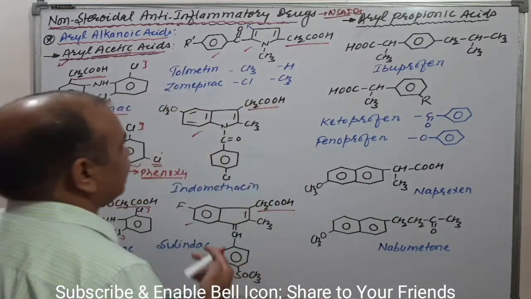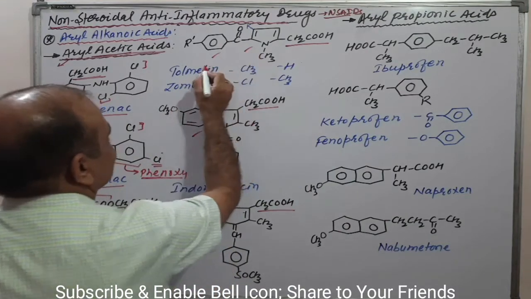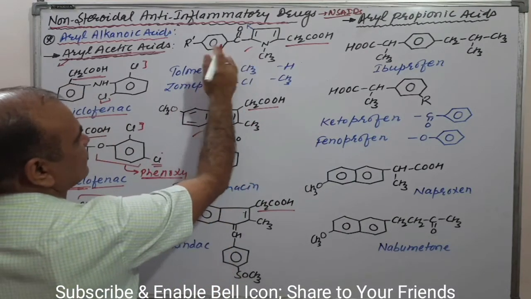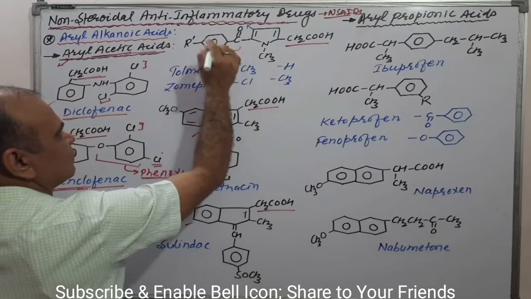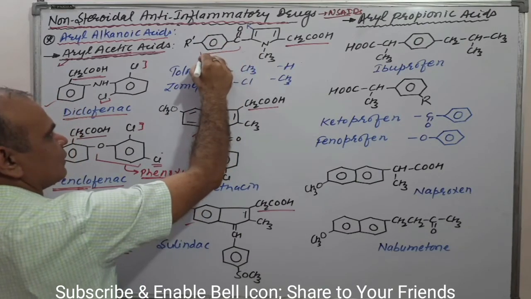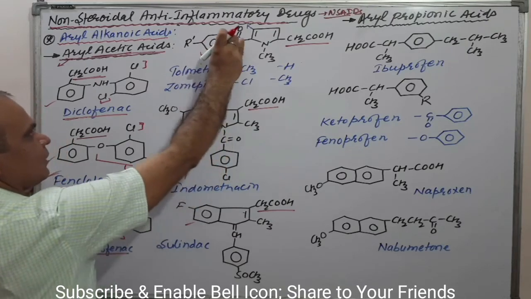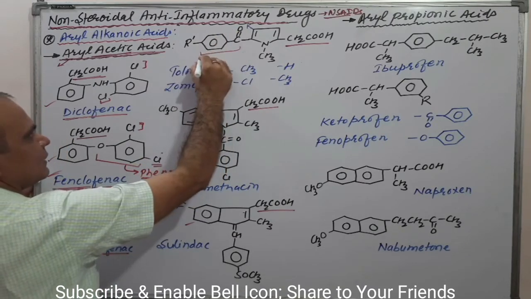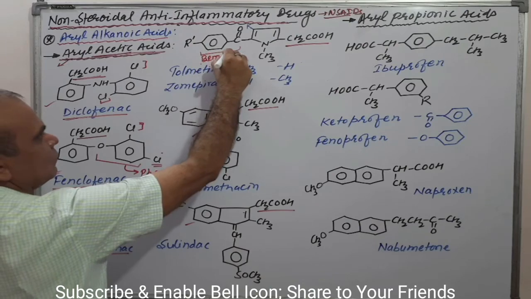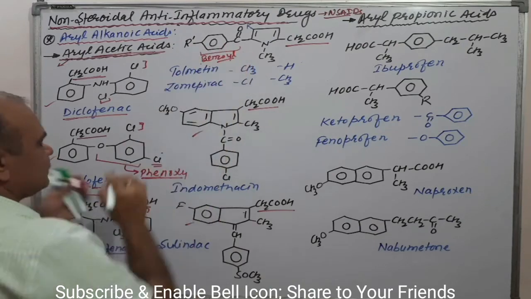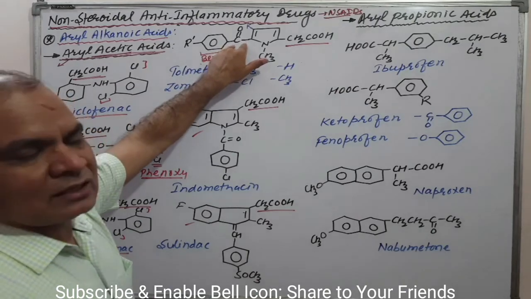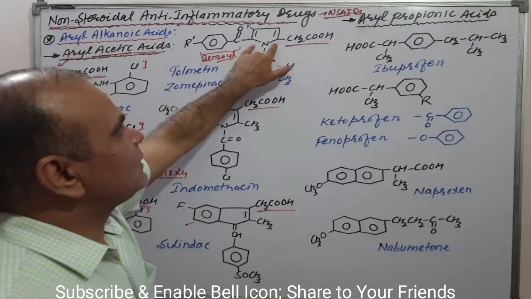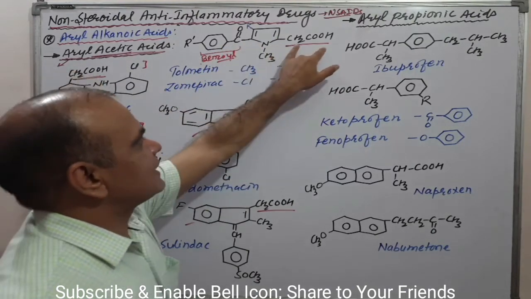Okay, come to the next one, that is tolmetin. Try to understand this ring system. This one, the acyl, what is that? Alkanoyl, and this is the benzoyl category. Why is it benzoyl? How can we correlate? If benzene has a carbonyl group, then it is benzoyl. It is a pyrrole ring system with acetic acid.